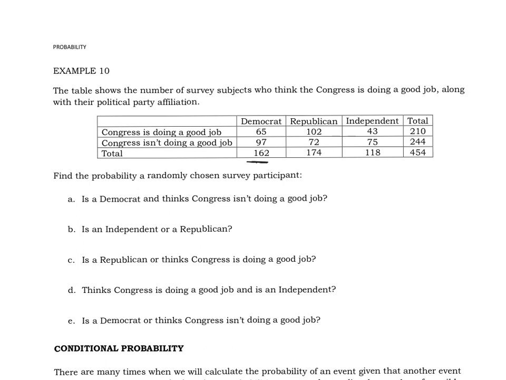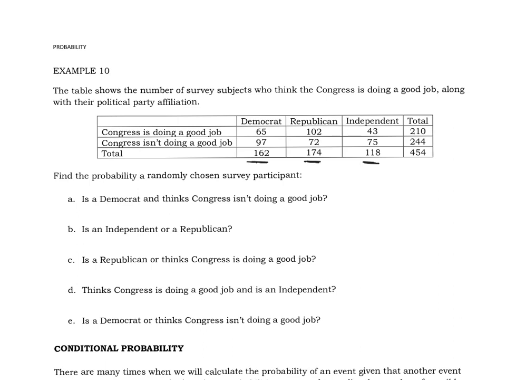65 of them, the Democrats, think that Congress is doing a good job. 97 think that Congress isn't doing a good job. So we have 174 Republicans divided the same way, and a total of 118 independents divided the same way. If you add the 162 plus the 174 plus the 118, you get 454.